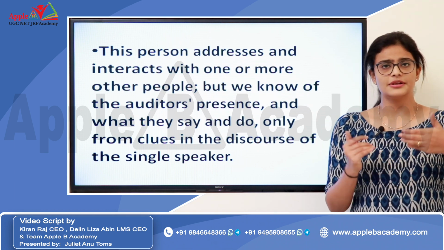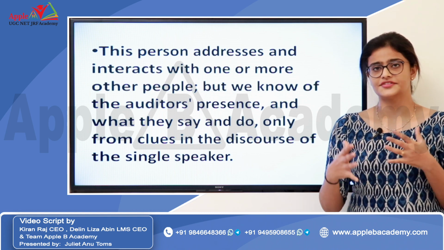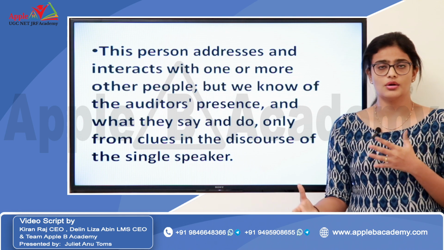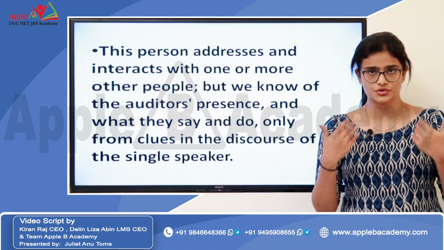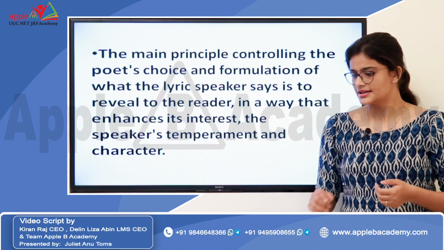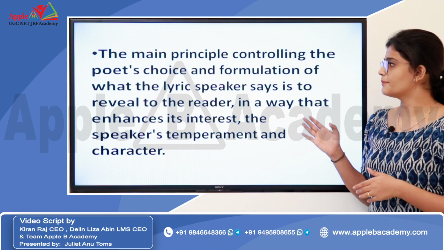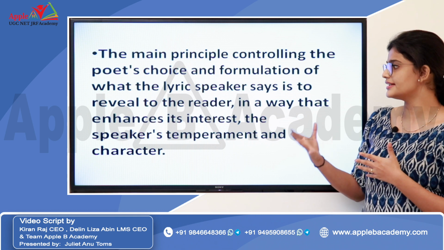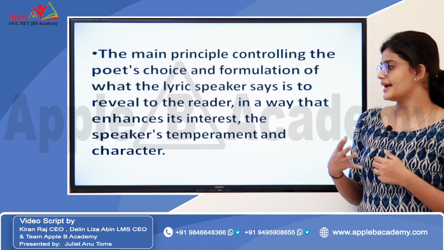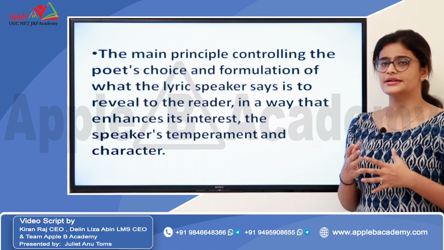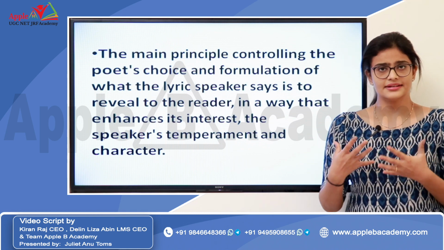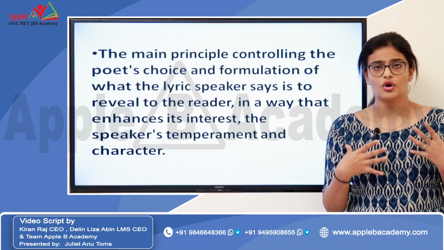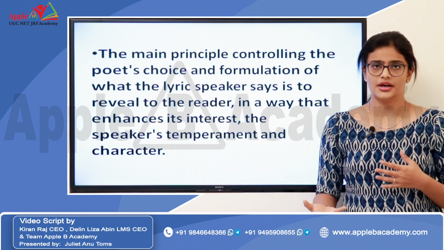Okay, for example, we wouldn't find any traces of these other characters through their appearance, but we would get a hold of them through what the speaker says. The main principle controlling the poet's choice and formulation of what the lyric speaker says is to reveal to the reader, in a way that enhances its interest, the speaker's temperament and character. So, technically in this speech, the speaker would be revealing his temperament to the reader.